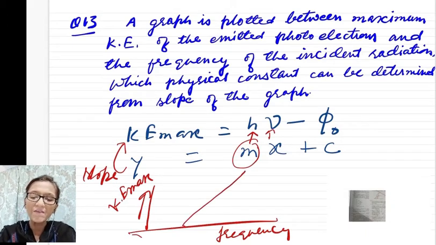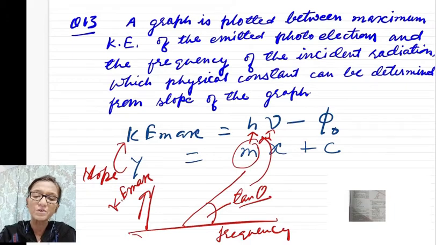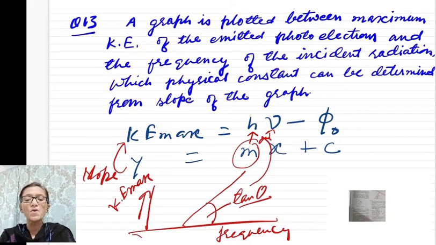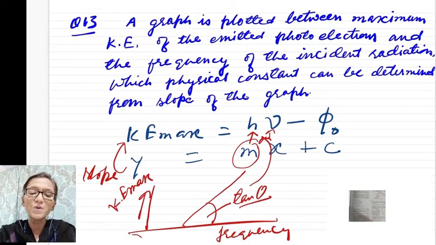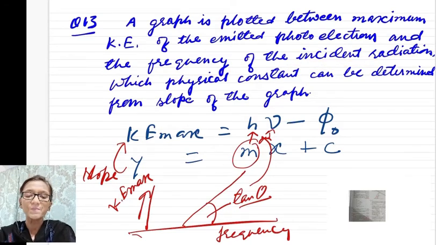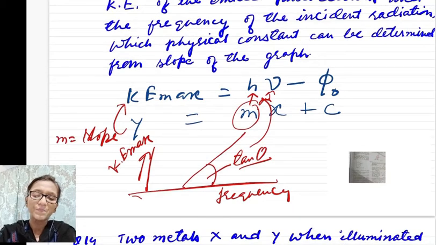So you will have a graph and the slope of the graph, that is your tan theta, is given by h. So the slope of a graph between kinetic energy max and frequency of the incident radiation gives the Planck's constant. So answer is Planck's constant.